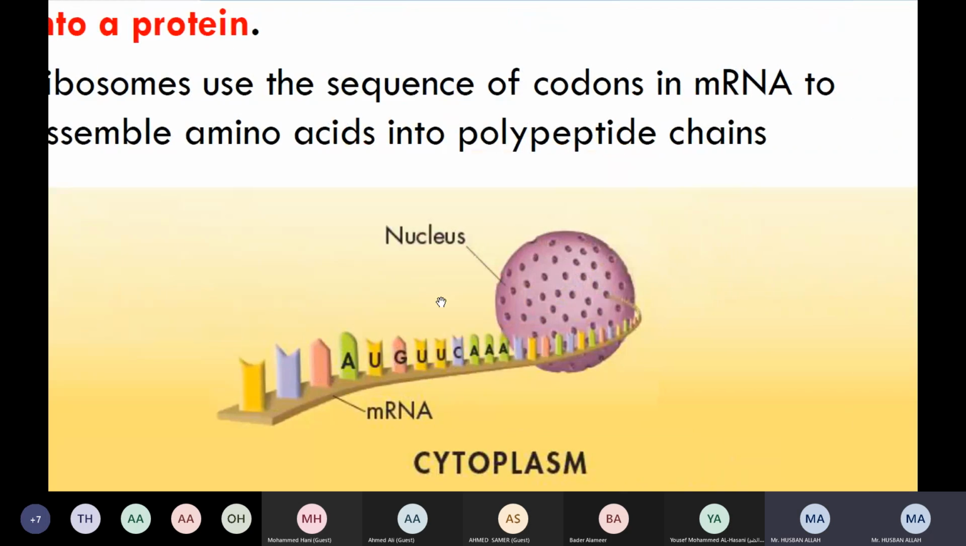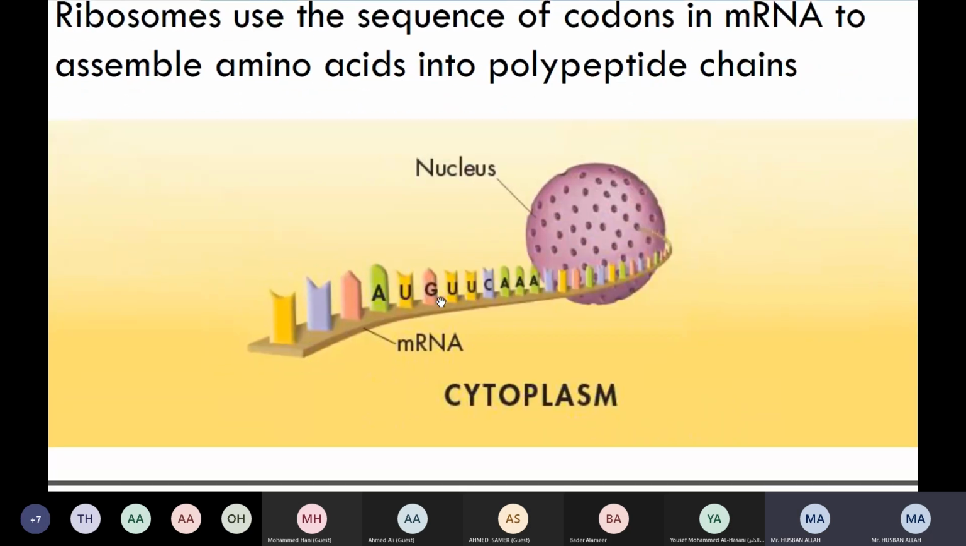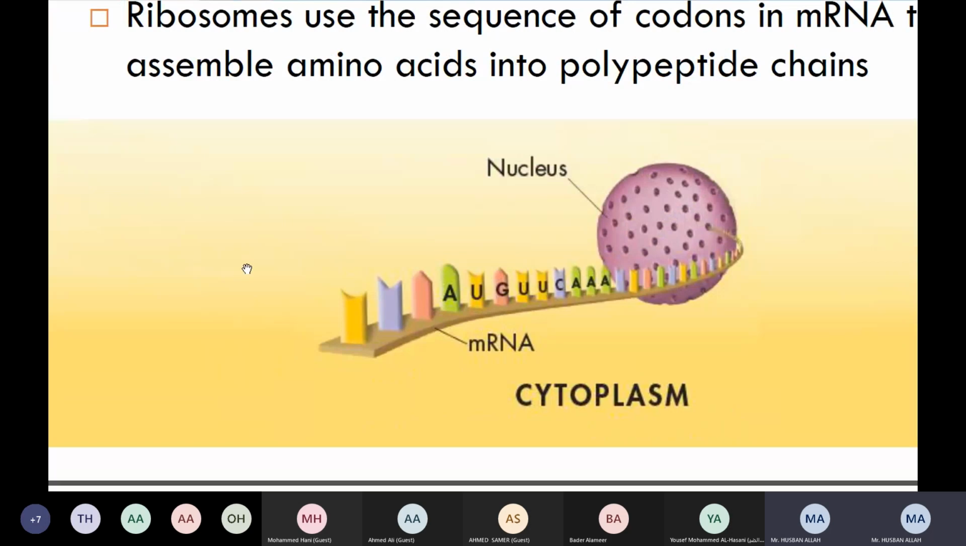Like you can see here, this is what? This is the sequence of amino acid, which you can see, right? This is the sequence of nitrogenous bases, right? AUG. So AUG. This is what? When these three come together, it is going to code for what? It is one codon and it is going to code for an amino acid.